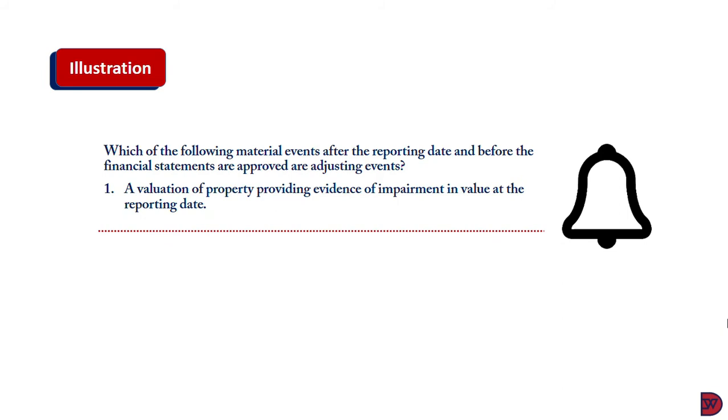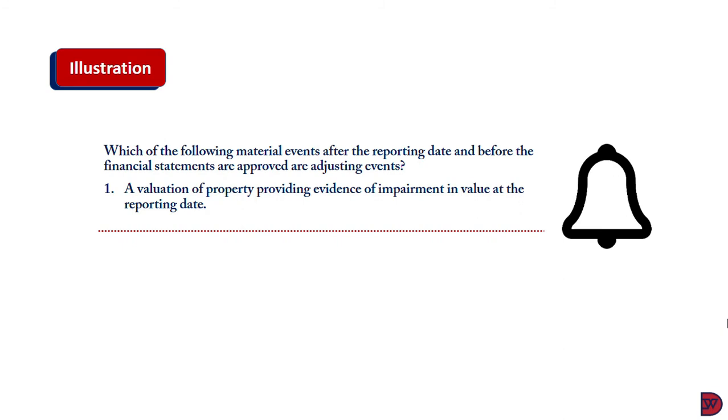Let's take a look at some illustrations. Which of the following material events after the reporting date and before the financial statements are approved or finalized or authorized are adjusting events? The first is evaluation of property, providing evidence of impairment in value at the reporting date.